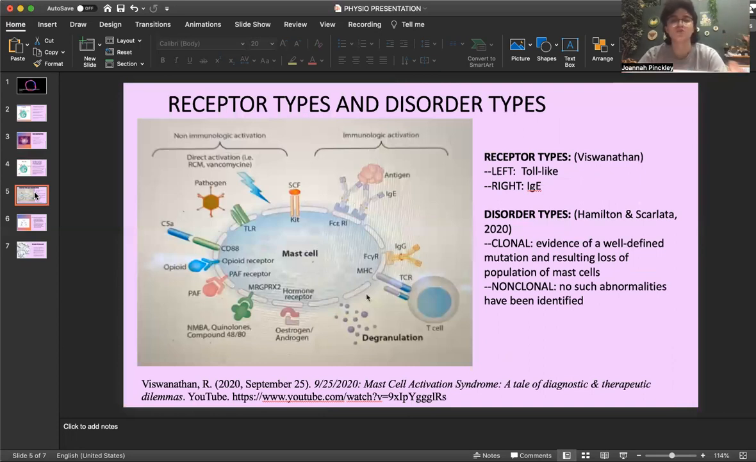So here we can see two main receptor types. On the left, this is toll-like receptors. And then on the right, we have immunoglobulin E receptors, where the antigen binds to the molecule, making a cross-linking. And cross-linking is just chemically joining the molecules by covalent bonds. So there's two disorder types. There's clonal and non-clonal. In clonal, we know the evidence of the mutation and we know why. And non-clonal is when no specific abnormality has been found yet.